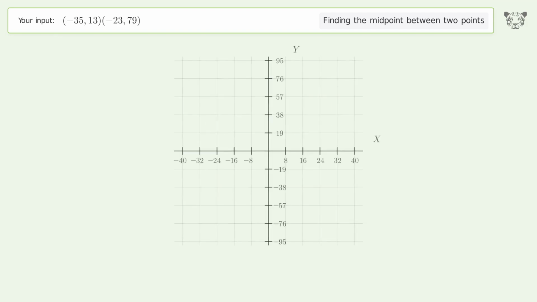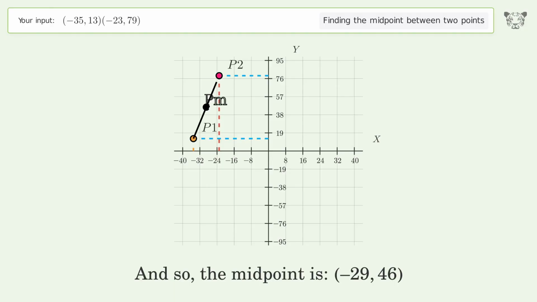And so, the midpoint is negative 29, 46.